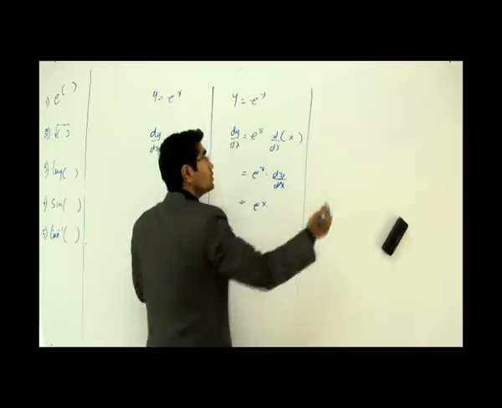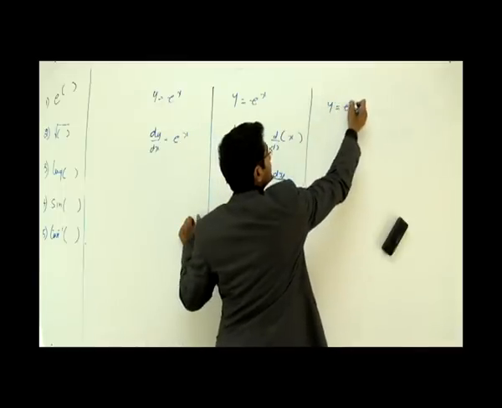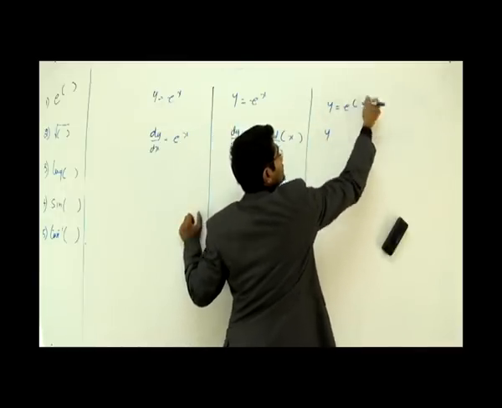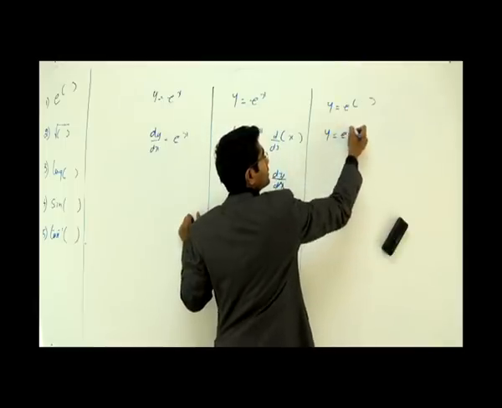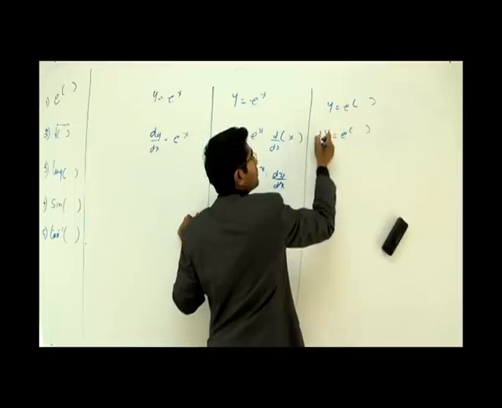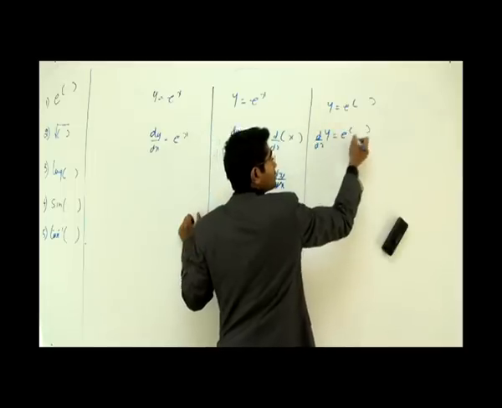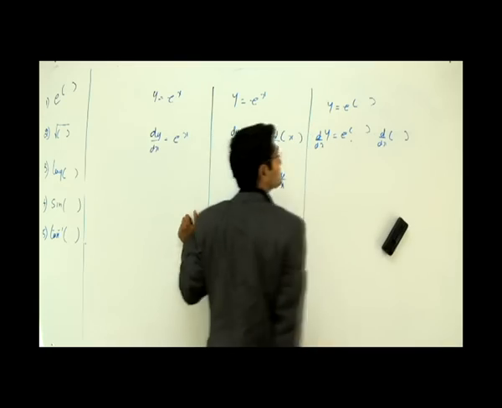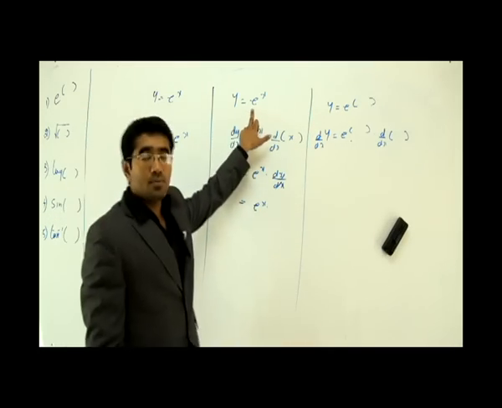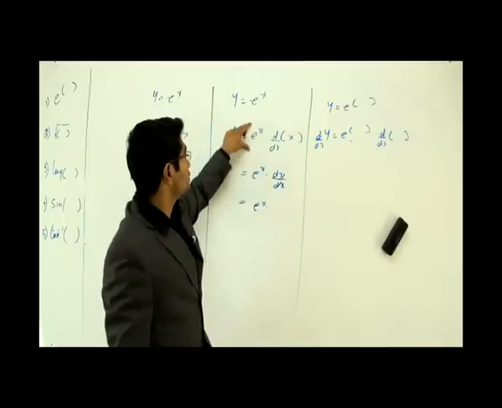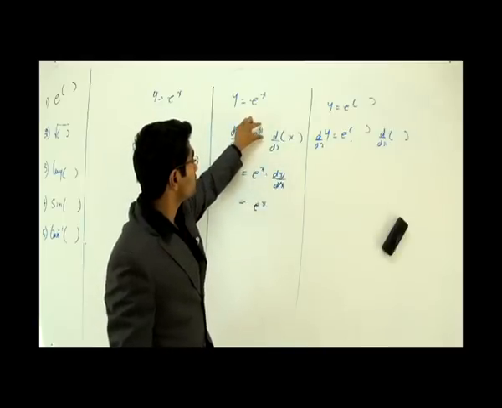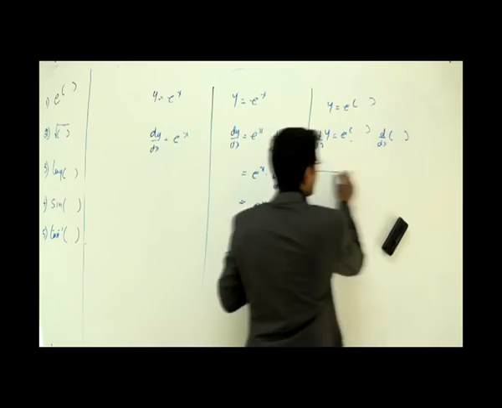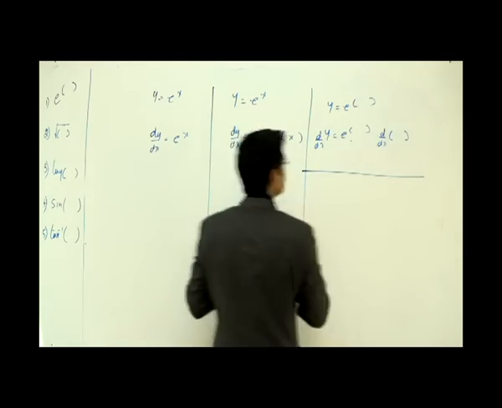Now let us write it in a little more different form. Y is equal to e power x. Or let's say y is equal to e power some function. Differentiation of this, so dy by dx would be what? The same function into differentiation of whatever function was there inside. See, I'm just connecting. e power x is e power x itself. The same question comes here. Again, I differentiate what is in the head of e. That is it.